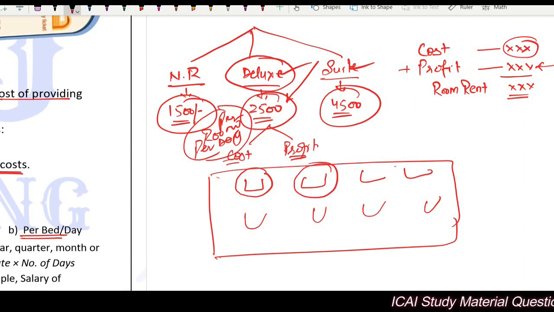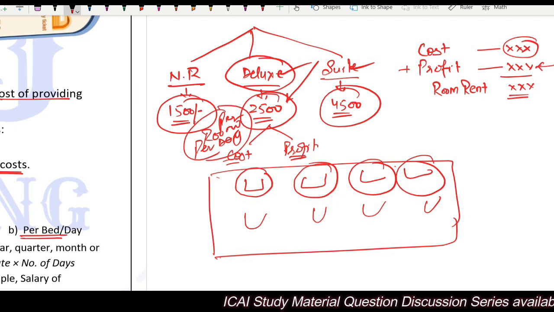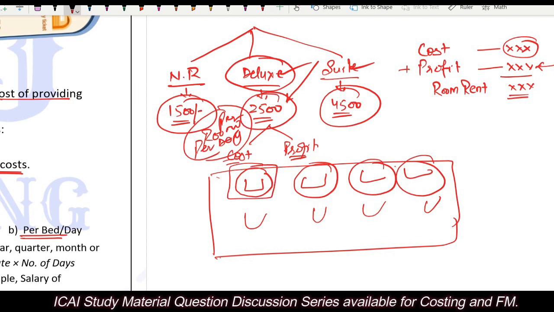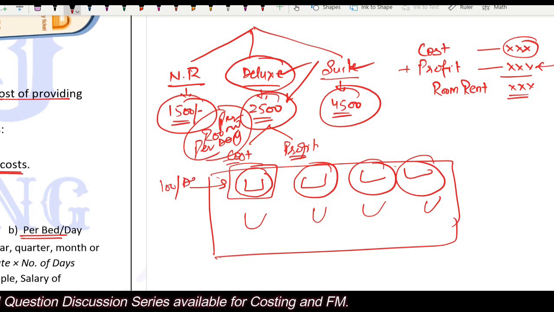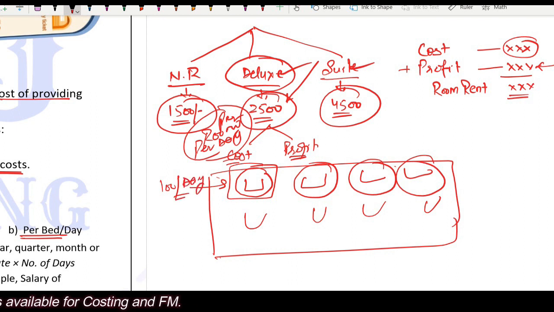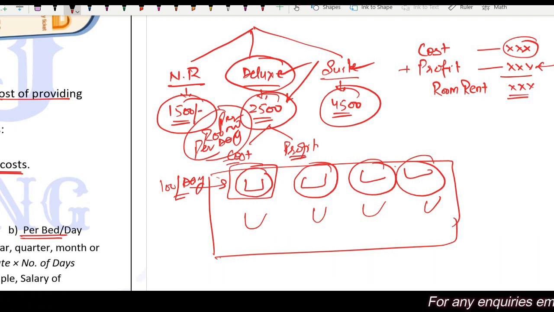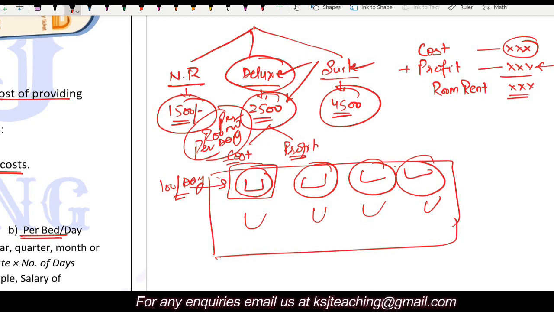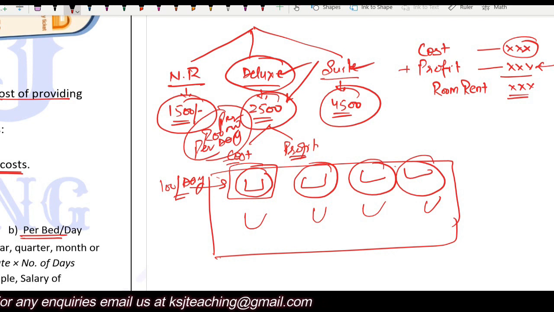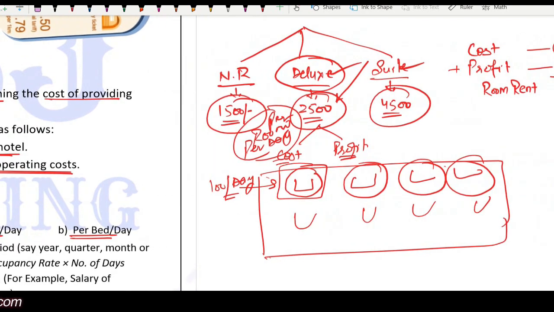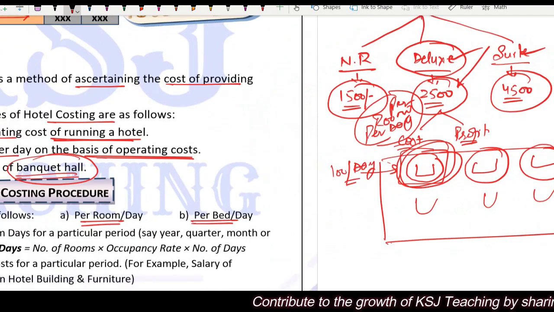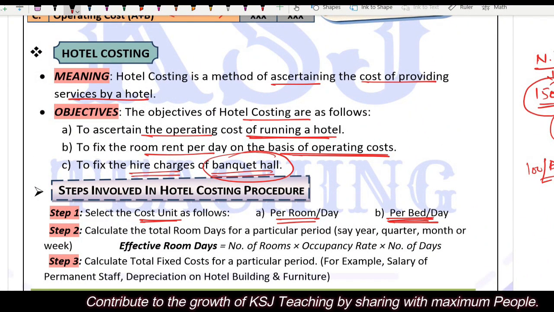On this bed there might be another person, on this another person, on this another person. So you are being charged only for this particular bed, right? He says 100 rupees per day. Now as a student, as a solo traveler, you will say, this is not bad. 100 rupees per day, fine, just give me the one bed. I don't mind other people being there, right? I just have to stay for a night, and in the morning I'll go on my trek. So hardly matters. 100 rupees per day, instead of spending 2500 rupees, I'm fine. So in this case, the costing will be done for one bed, that is how this 100 rupees is set for providing a particular bed. That is why the cost unit here is per bed per day.